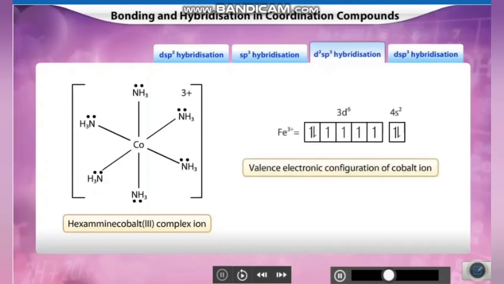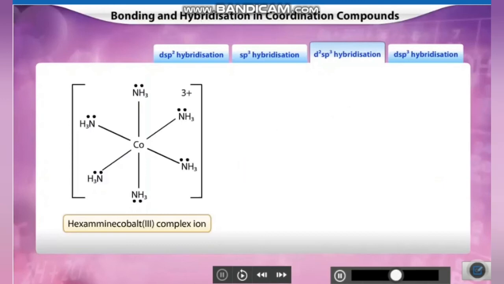In the hexaammine cobalt complex, cobalt has +3 oxidation state. Therefore, the valence electronic configuration of cobalt ion is 3d6. Under the influence of ligands, the unpaired electrons pair themselves, thereby resulting in 2 vacant d orbitals.